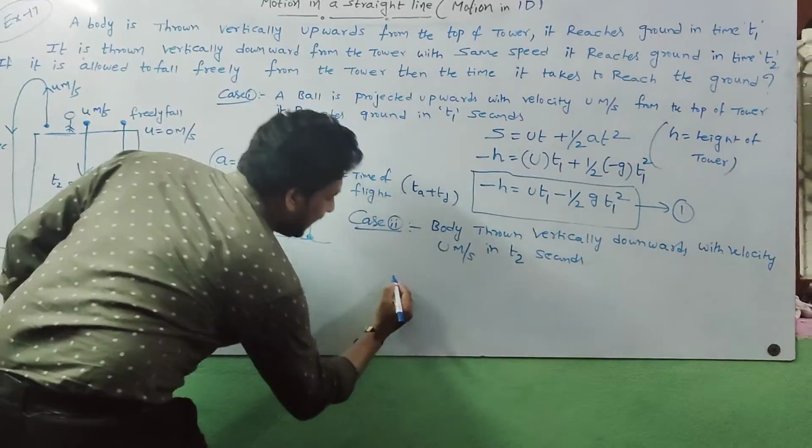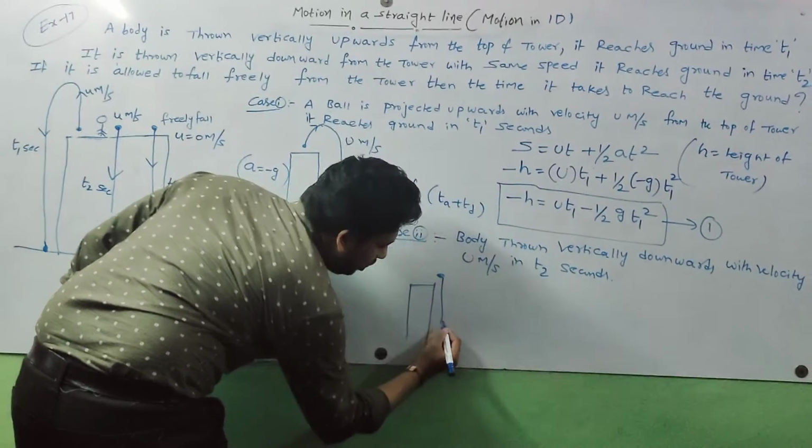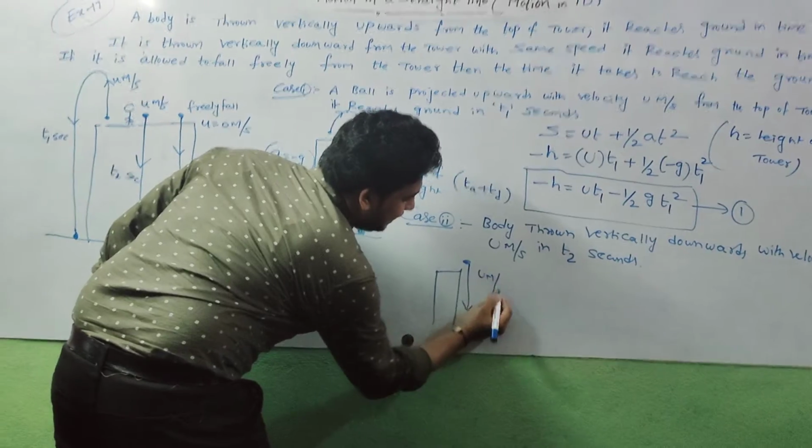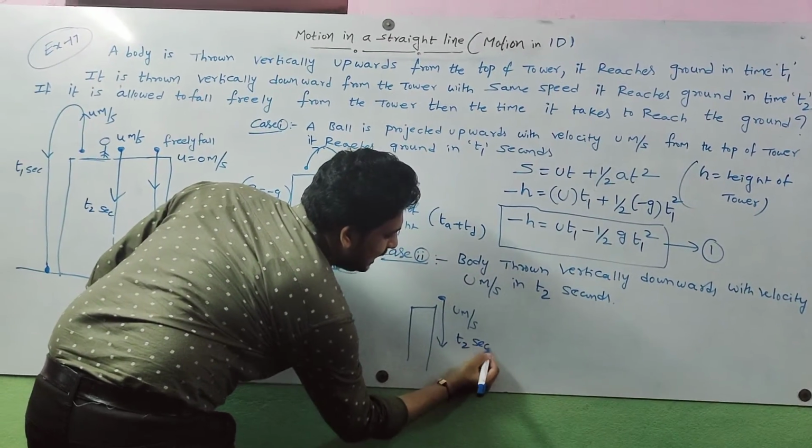So what is the diagram for this? This is a tower. Here is the body. It is thrown downwards with u meter per second. The time covered is t2 seconds.